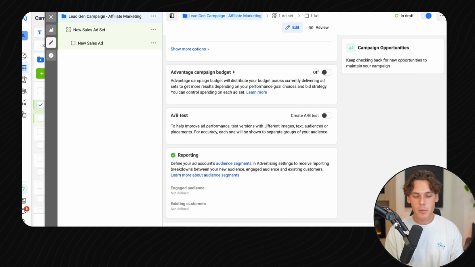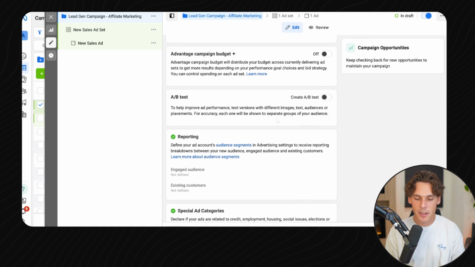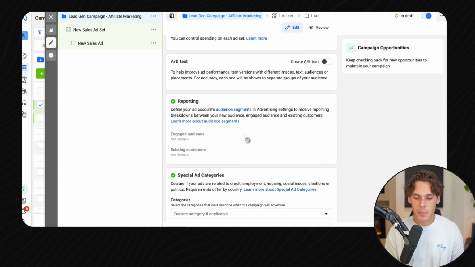We're actually not going to be using advanced campaign budget for this because we're just setting up our first lead gen campaign right now. You can use this later on if you want to test a bunch of different creatives or targeting. Now moving on, we're not going to be turning on A/B test either. We don't need to do that. Reporting, we're going to leave blank as well.